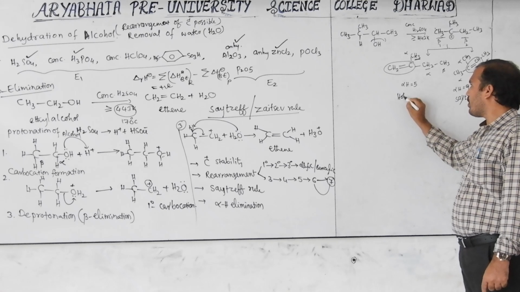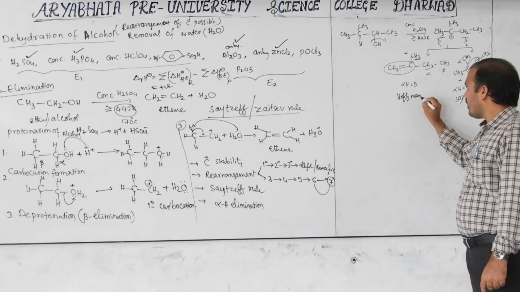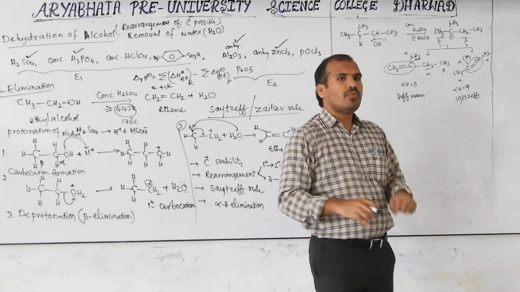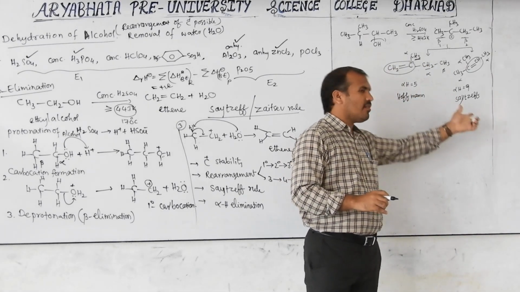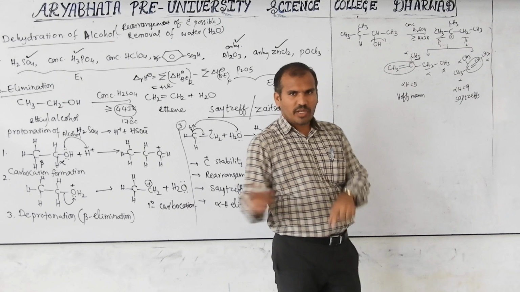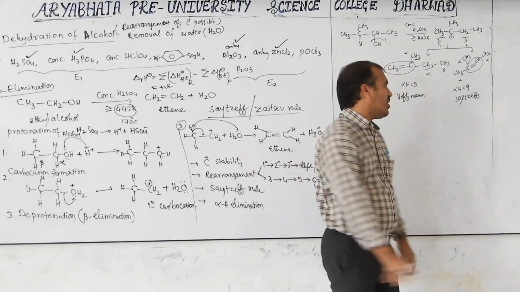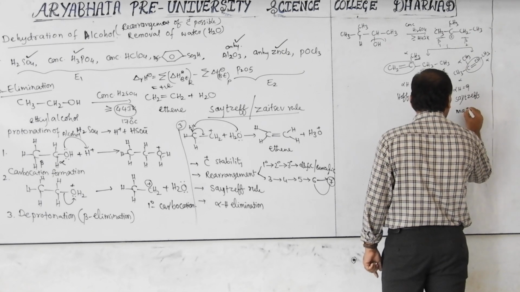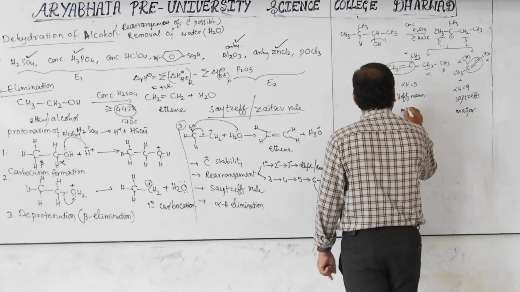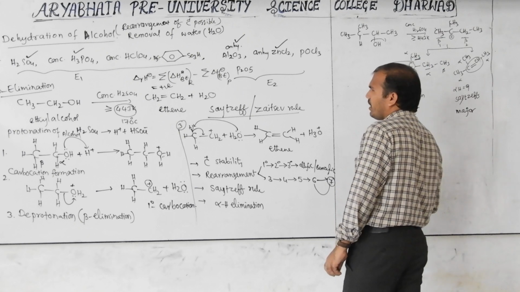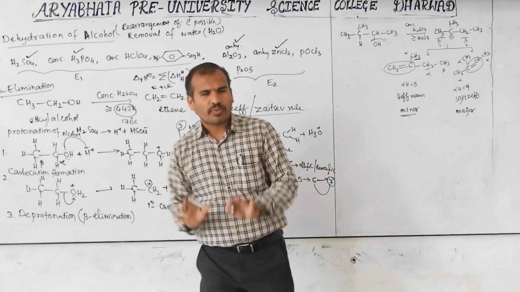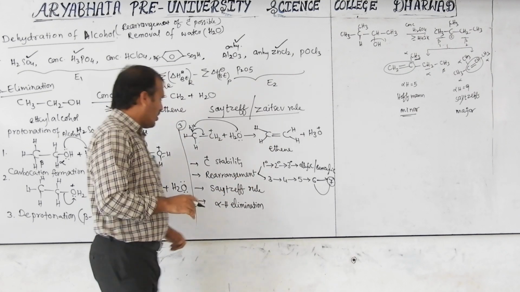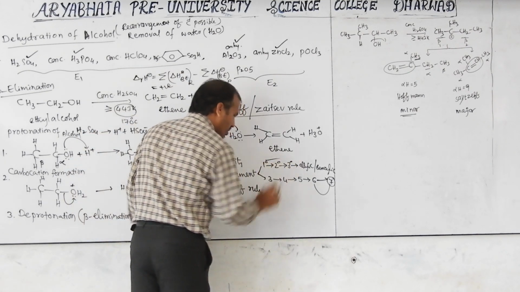This is called the Hofmann product. The less substituted alkene product formed is called the Hofmann product. The most substituted alkene is called the Saytzeff product. Which is major? The Saytzeff product is major according to this dehydration of alcohol. So this is called major, this is minor. Keep in mind, in dehydration of alcohol, the Saytzeff product is major and the Hofmann product is minor. Clear? So with this, carbocations are completed.